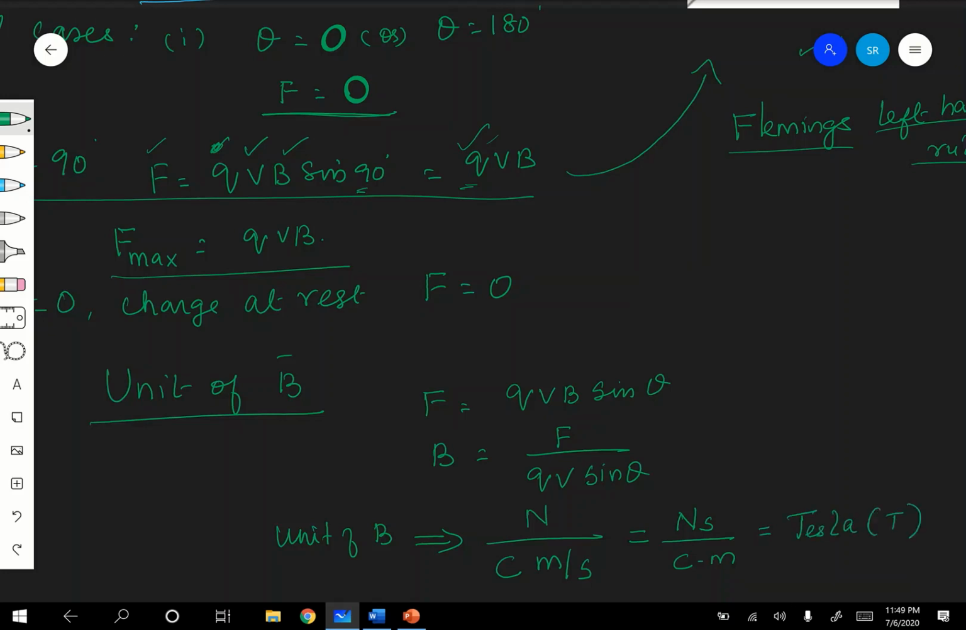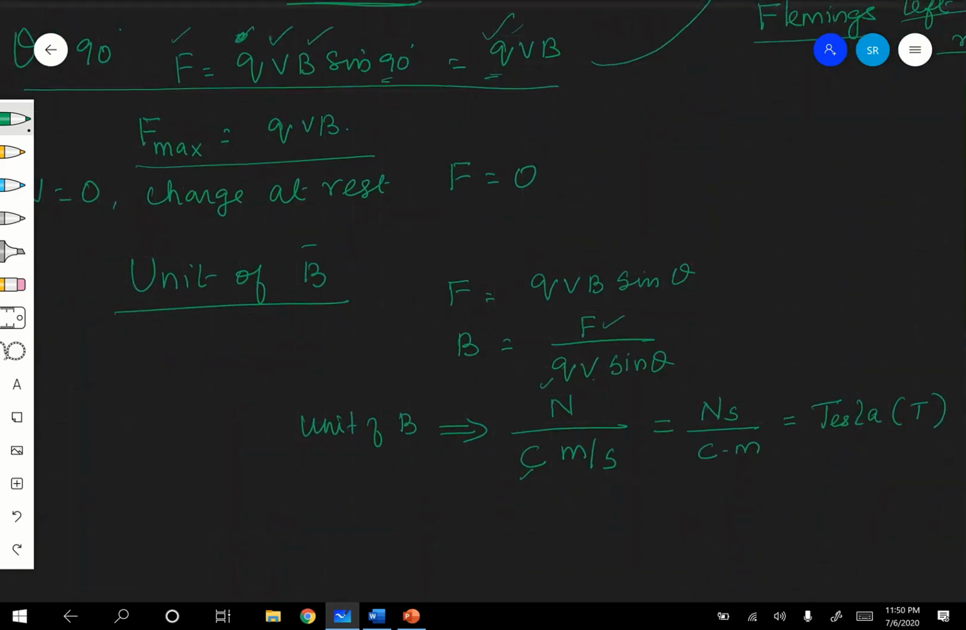Correct? Coulomb meter. That is nothing but Tesla. Okay, therefore Tesla is the SI unit of magnetic field induction. Therefore, F is Newton, Q is Coulomb, V is meter per second, sin theta is 1. Sine theta has no unit. Therefore, you will be getting Newton second per coulomb meter. That is nothing but Tesla. Okay. Now next one. Define Tesla.